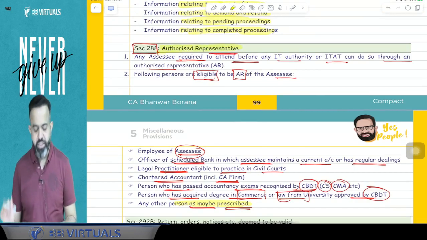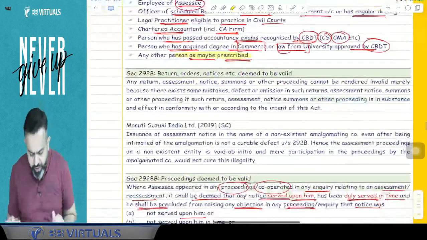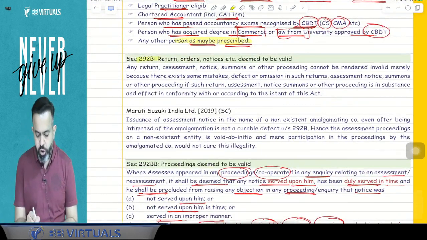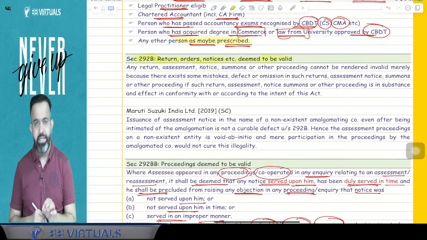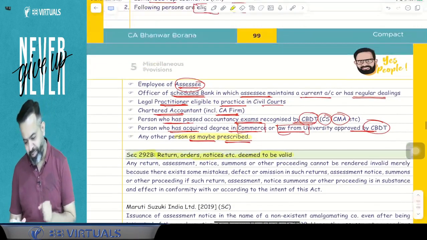Done. So this is section 288. You just have to read it once. Okay. After that, guys, there is one section, 292B: written order, notice, etc., deemed to be valid. Now, what is the meaning of that?